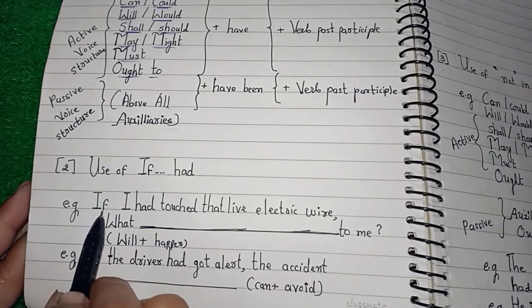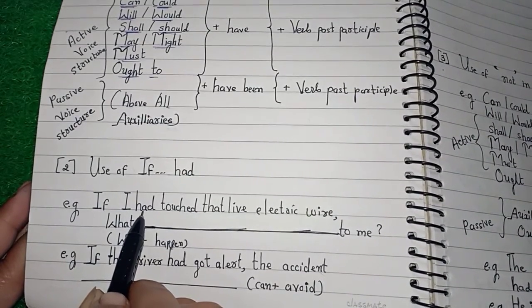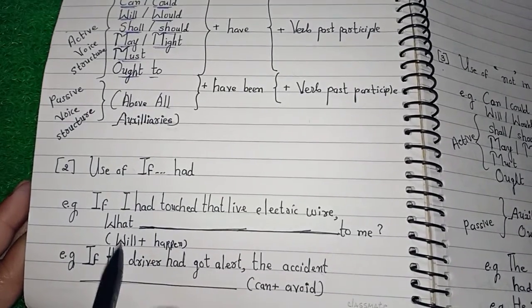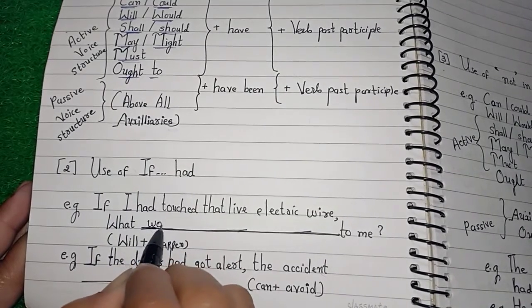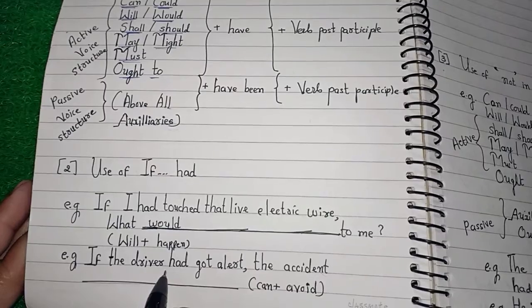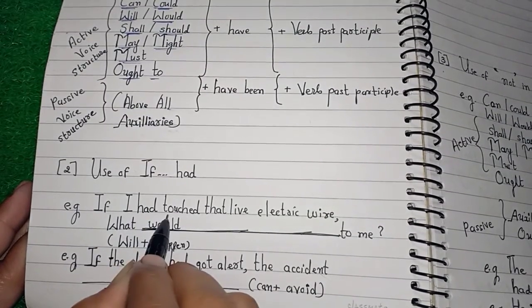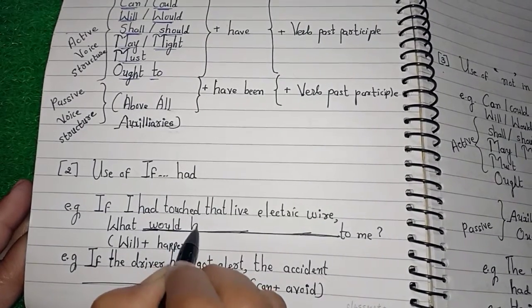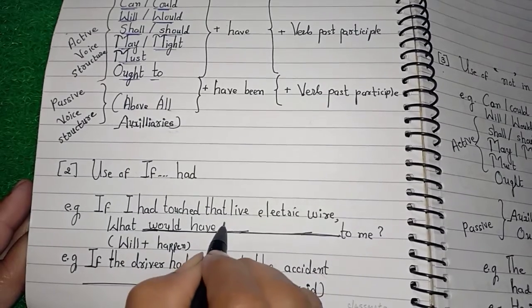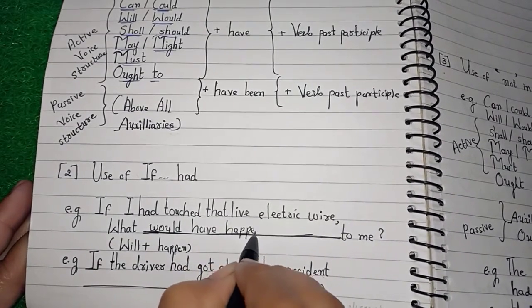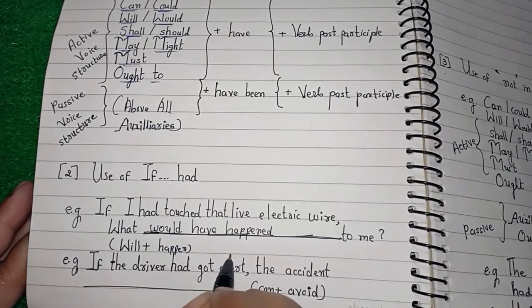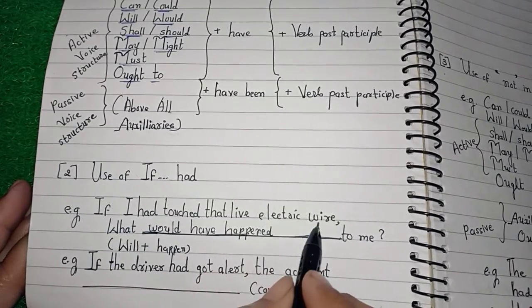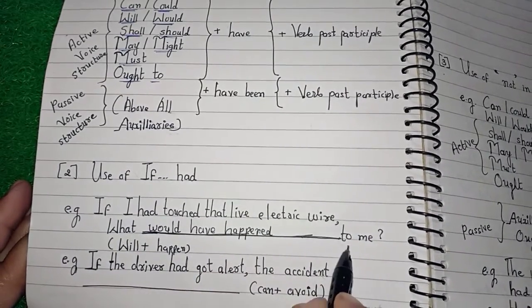Moreover, if has been used with had, which is connected with verb past participle. So here will be converted to would. As it is the perfect form, the next part will also have the perfect form. So here you have to use have happened, that is VPP. Let us see the whole sentence. If I had touched that live electric wire, what would have happened to me?